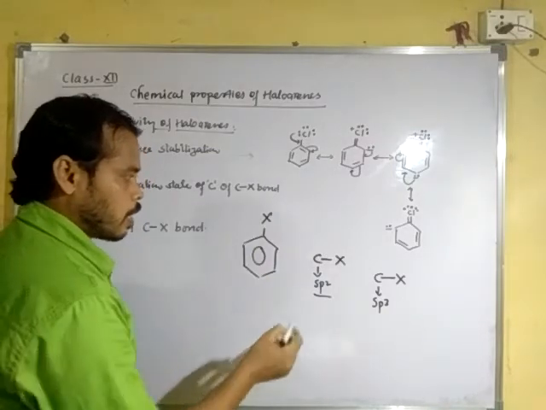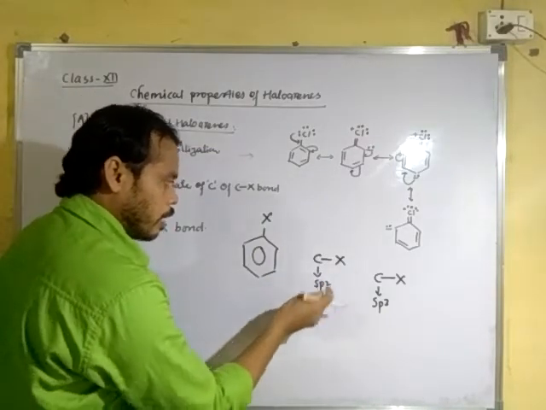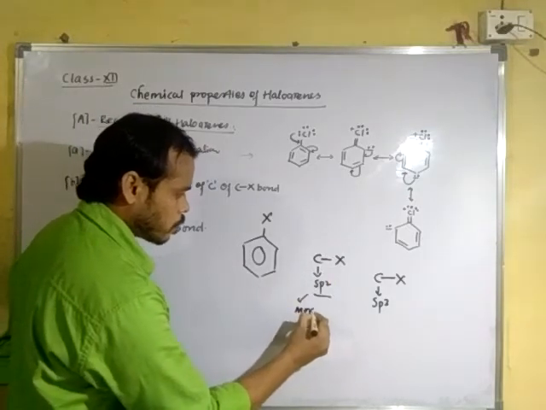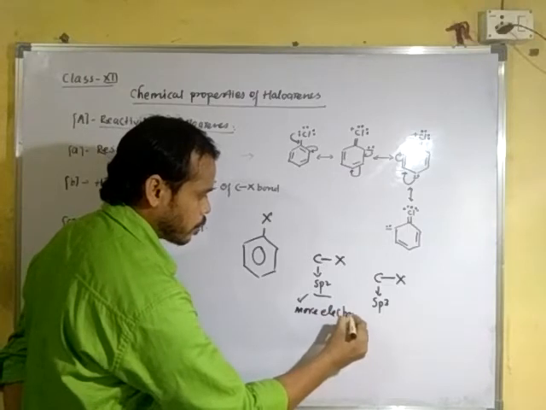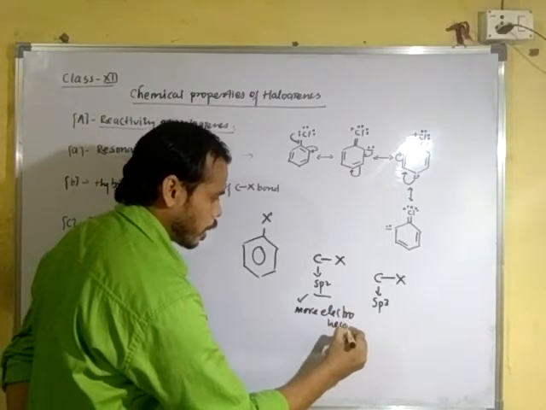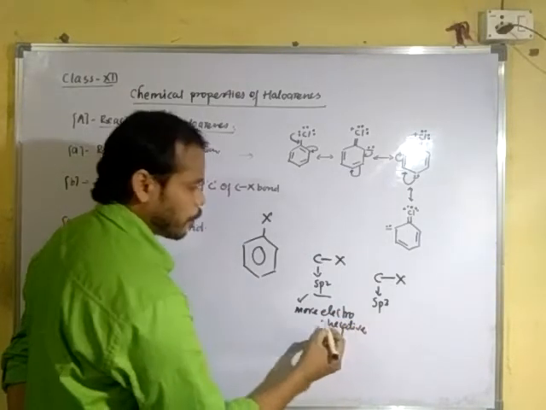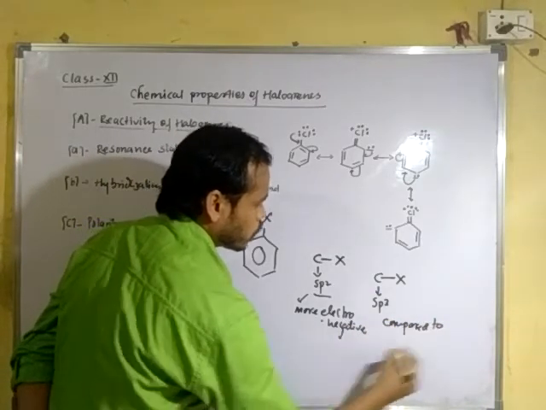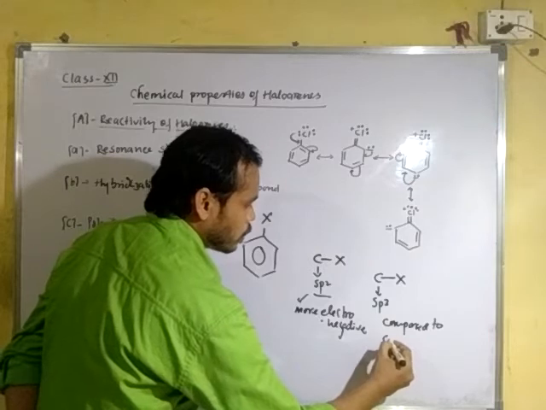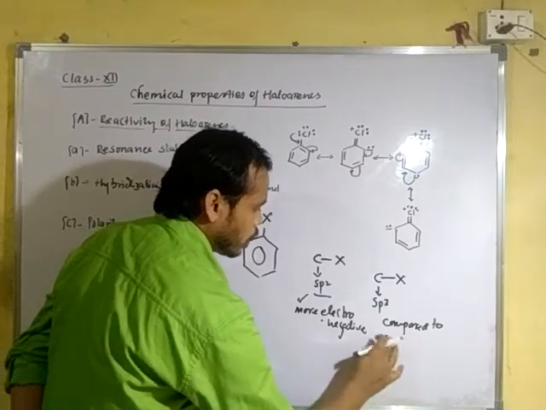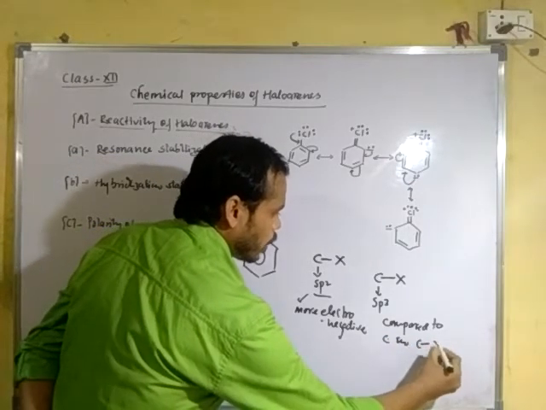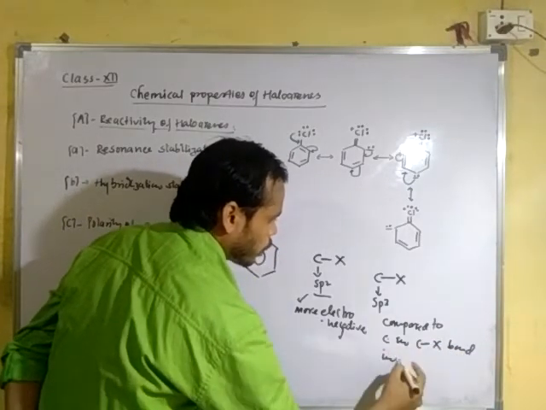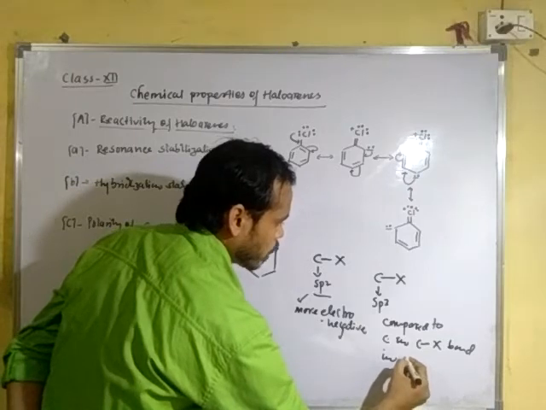Due to this, the carbon in haloarenes is more electronegative compared to the carbon in the carbon halogen bond in haloalkanes.